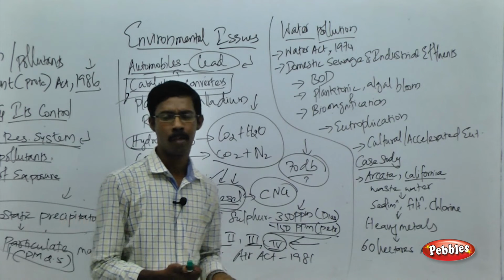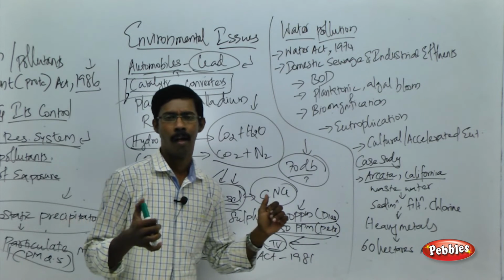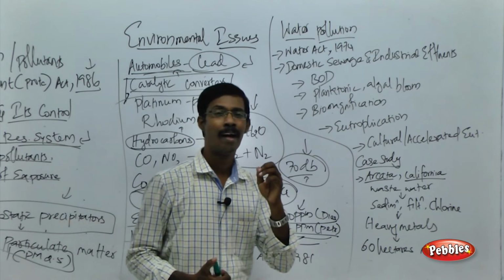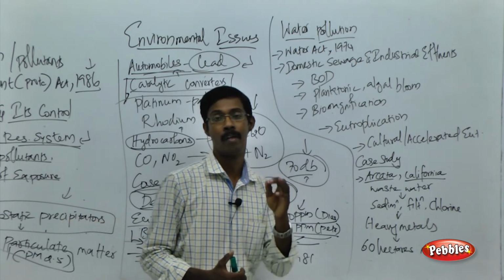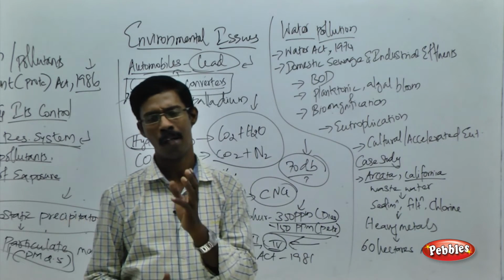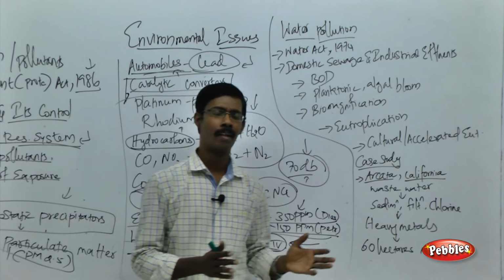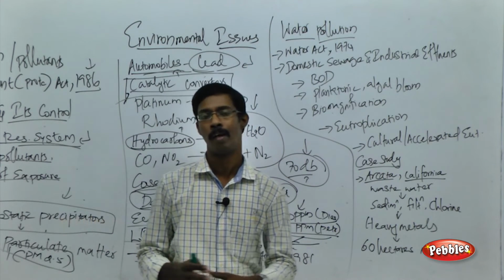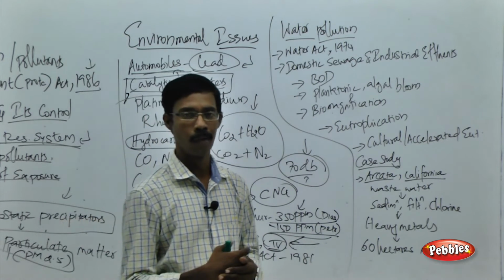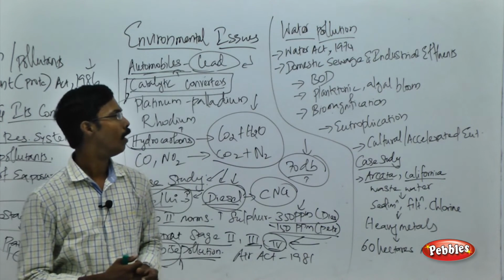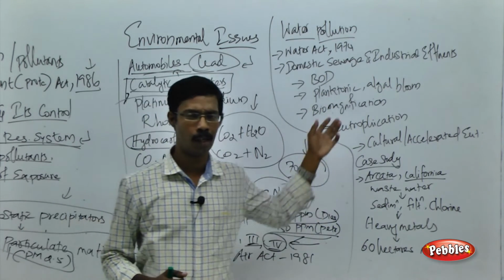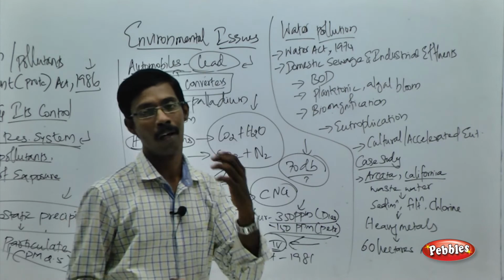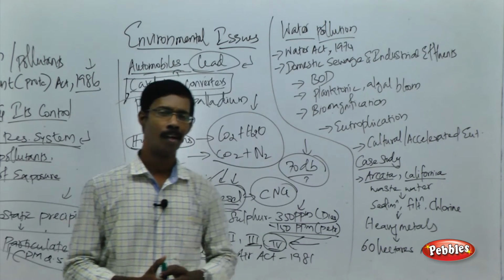And we have seen the term BOD, or biological oxygen demand. Domestic sewage contains a huge amount of organic matter, and the amount of organic matter can be indirectly measured by biological oxygen demand, because it contains a huge amount of microbes and other organisms. They depend on oxygen to metabolize the organic matter present in the sewage waste. By measuring the BOD and COD, we can measure the amount of organic matter or pollutants in the sewage waste.